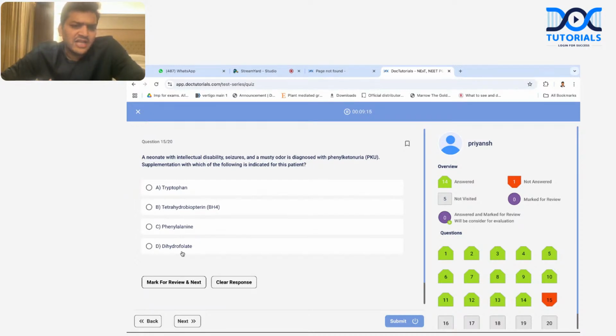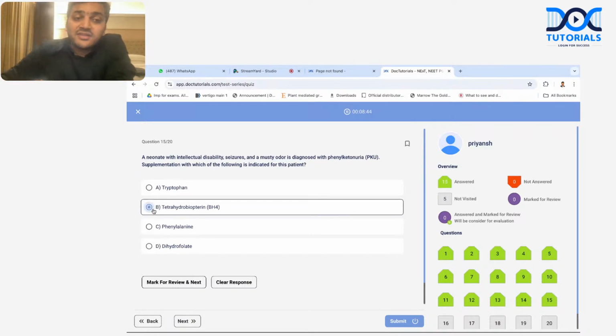Tryptophan, phenylalanine, dihydrofolate. Definitely phenylalanine cannot be the answer, because we never give phenylalanine in phenylketonuria. Tryptophan has nothing to do with phenylalanine. It's actually tyrosine which is to do with it. Now we are left with two choices, B and D, dihydrofolate and BH4. Yes, the answer will be BH4, because to convert phenylalanine into tyrosine, we require BH4. And if we give BH4, the phenylalanine will start converting into tyrosine. So yes, the answer will be B.